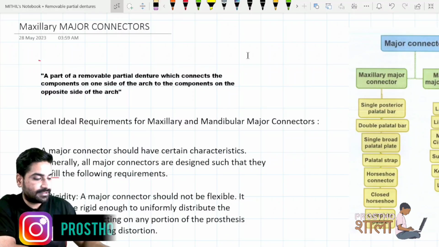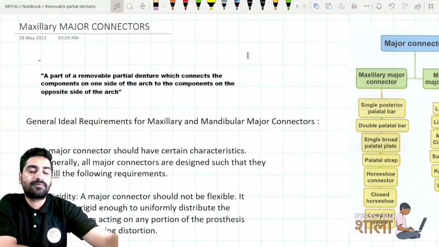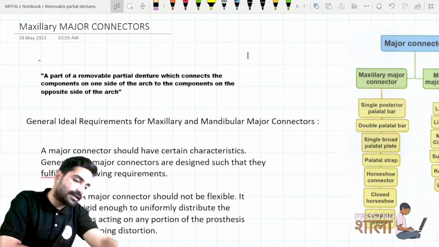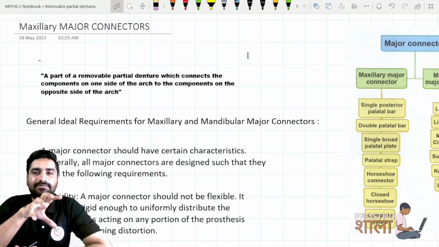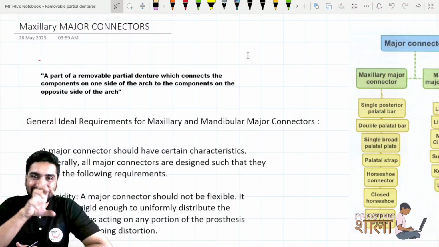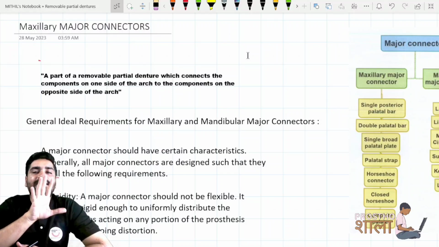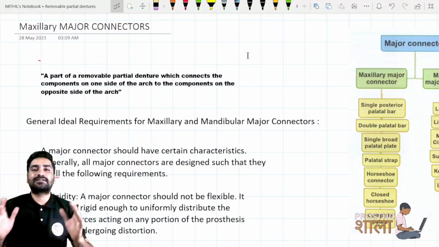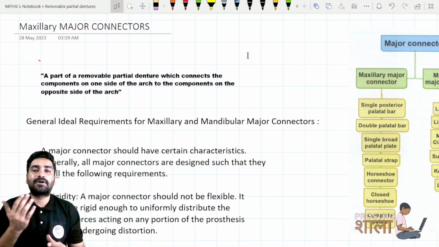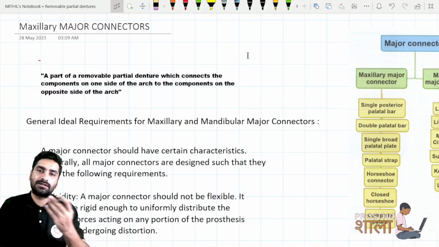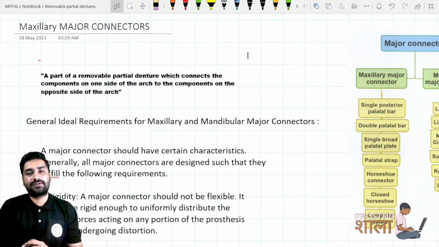So now there is a very simple thing about major connectors, right? Major connectors are something which contribute the maximum part in the cast partial denture. If you see a cast partial denture, the maximum area will be covered by major connector. So the name itself is saying major connector. It is something which is major, that is big, and it is connecting. Now what is it connecting? It is connecting the components of one side of the arch to the components of the opposite side of the arch.